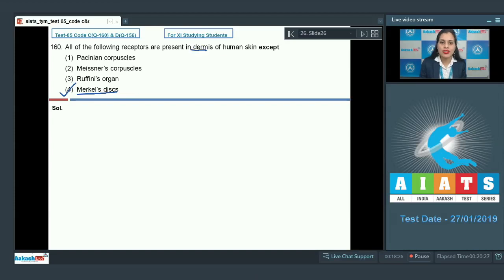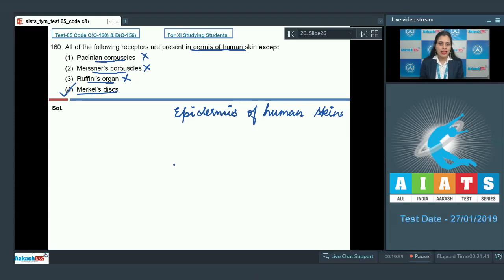because these are the receptors which are not present in dermis of human skin, but these receptors are present in the epidermis of human skin. The other options are Pacinian corpuscles, Meissner corpuscles and Ruffini's organ, and these are the incorrect options because these are the receptors which are present below epidermis and these are situated in the dermis of human skin. So the correct answer to this question is option number 4. Let's discuss our next question.